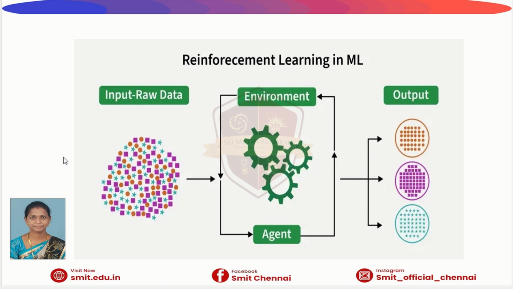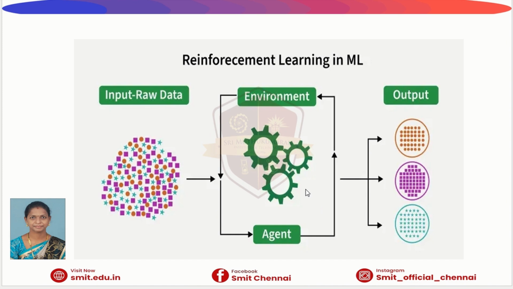This input goes into a system that contains two important components: agent and environment. The agent is the learner or decision maker. It observes the situation and decides what action to take. Next is the environment, which is everything around the agent that reacts to its action. When the agent performs an action, the environment responds.